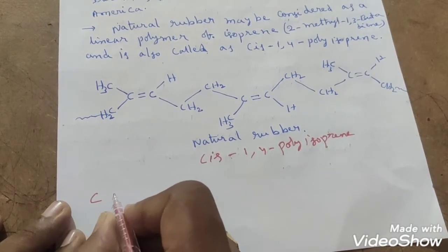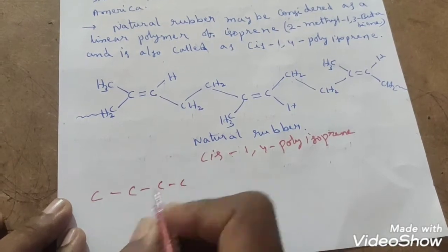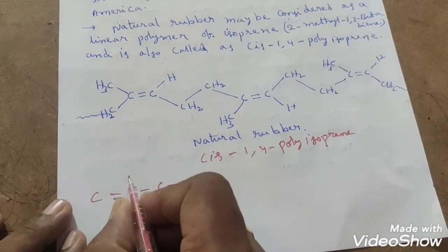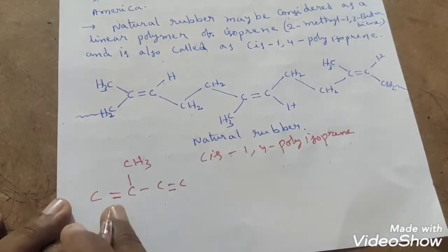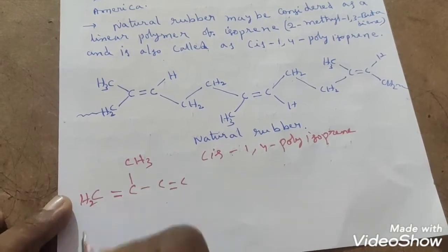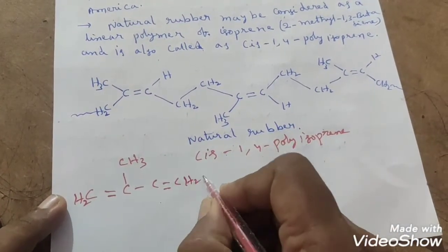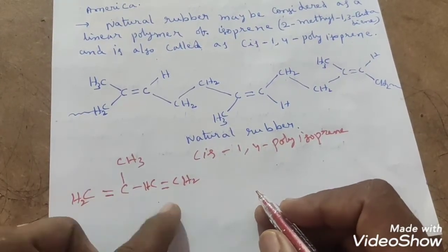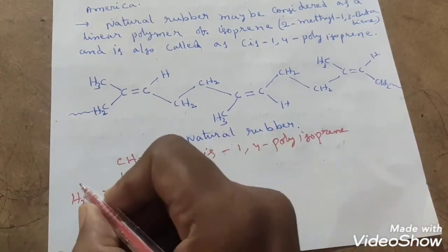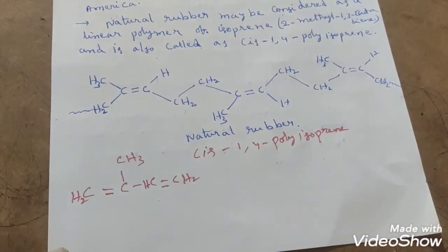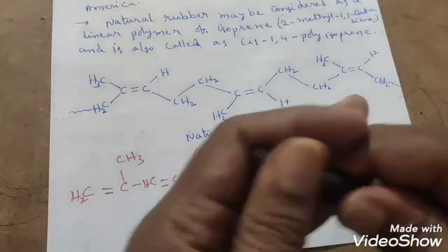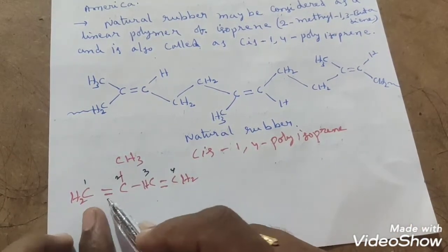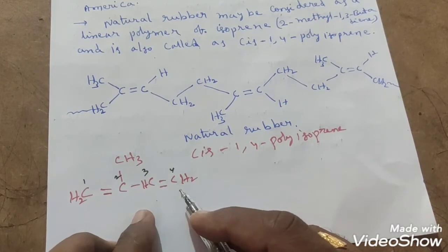The 1,3-butadiene formula is this one, right? How many carbons? 4 carbons. 1,3 means first position and third position have double bonds, and the second position has a methyl group. According to valency you can arrange the hydrogen atoms. So this is 2-methyl 1,3-butadiene. If you observe, this is first position, second position, third position, fourth position, as in the structure I have drawn.